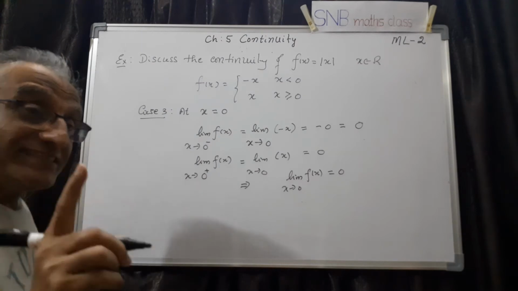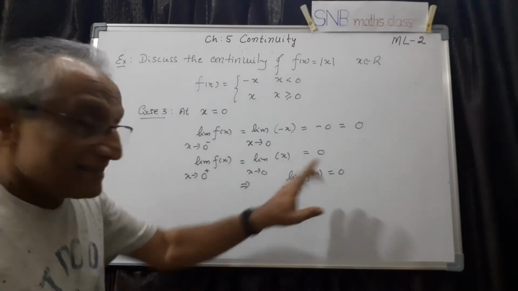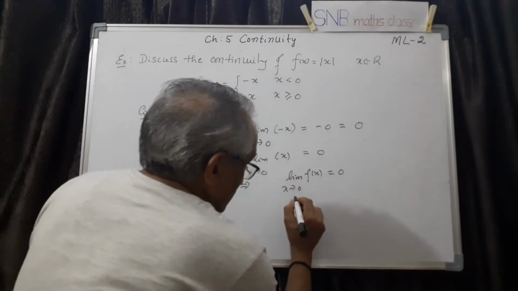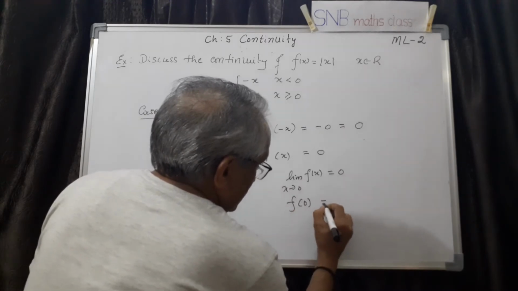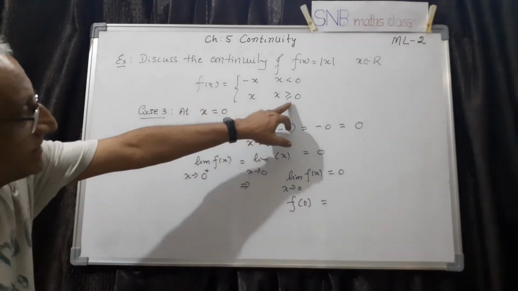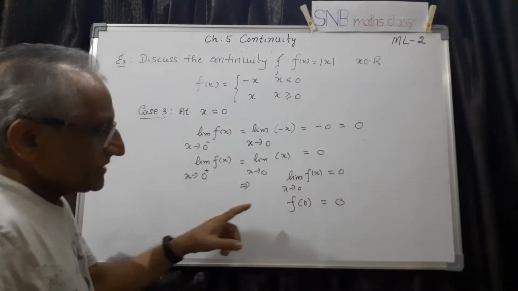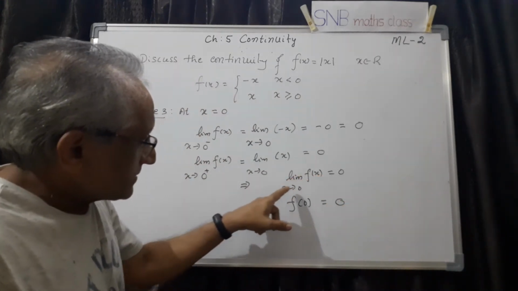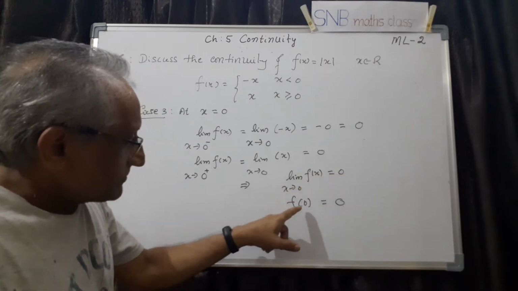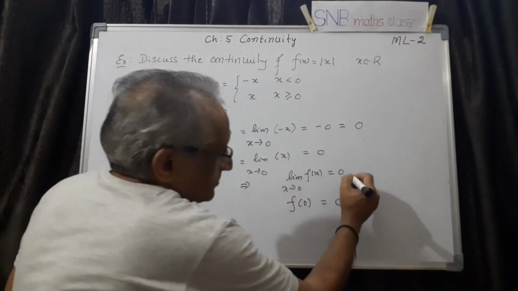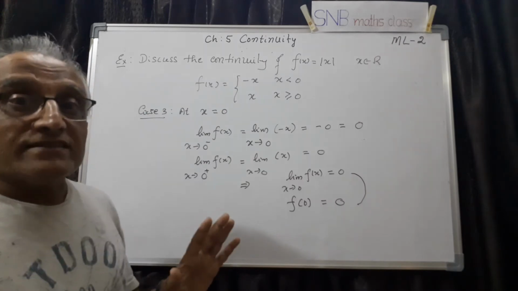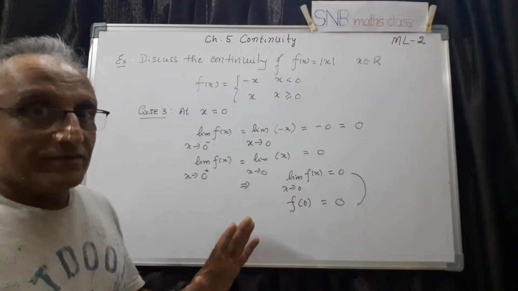But that is not a sufficient condition, because the limit exists, no problem. I have to also check what is f of 0. And f of 0 you can see here, including 0 it is x, therefore this is also 0. So look here, limit of f of x as x tends to 0 is 0, and f of 0 is also 0. Therefore these two are equal, so the function is continuous. So what happened now?